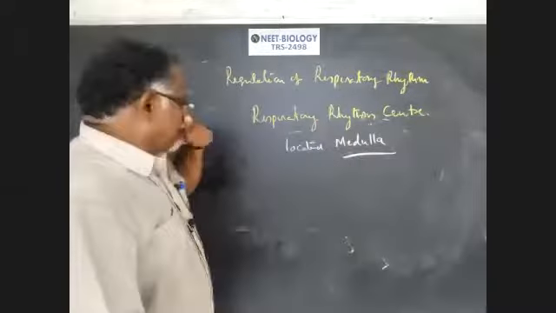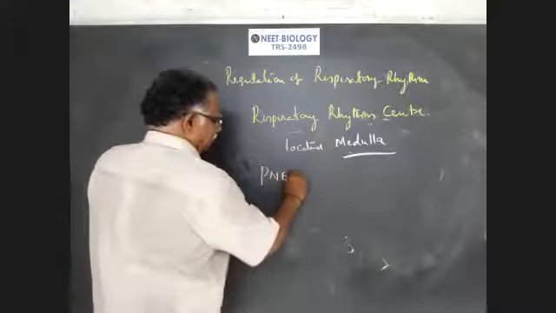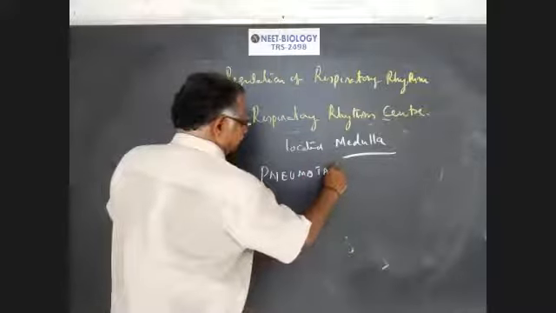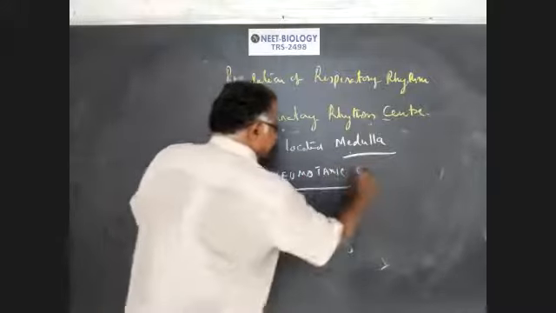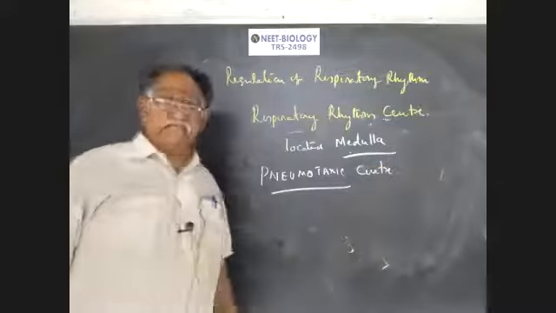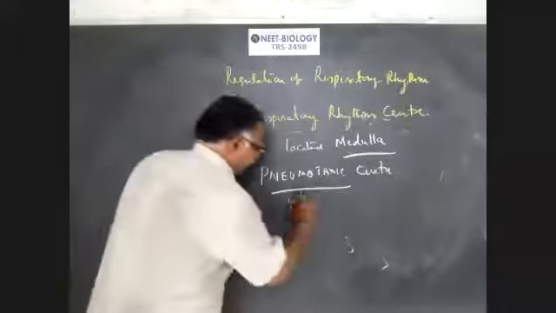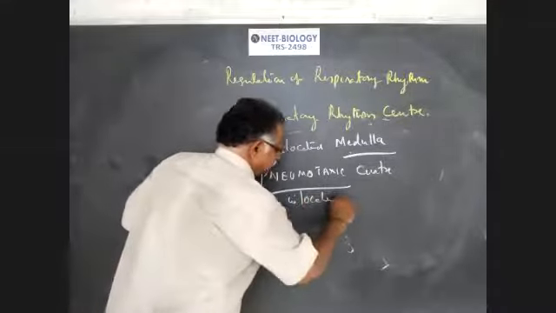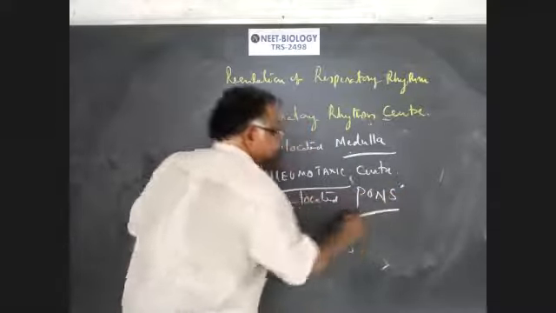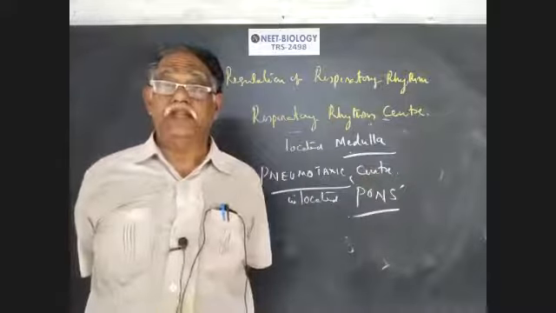And another center, pneumotaxic center. Pneumotaxic center is located in the pons of hindbrain. Pons varolii of hindbrain is a part of the brainstem.